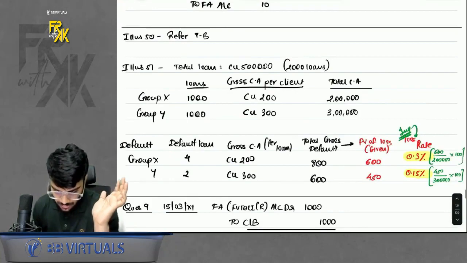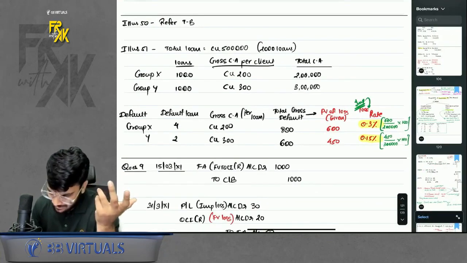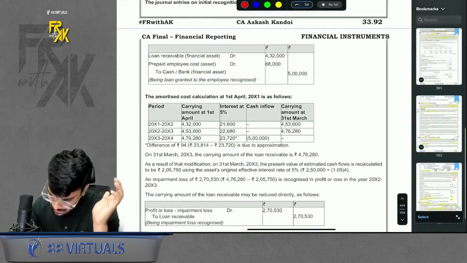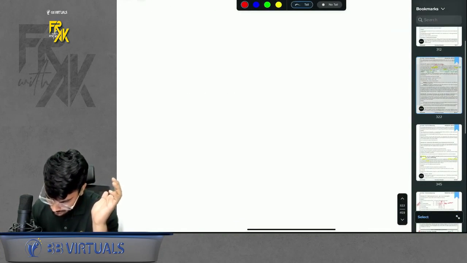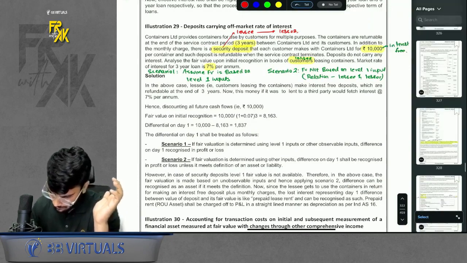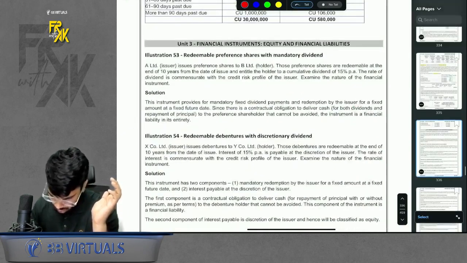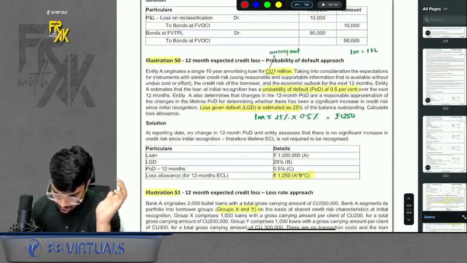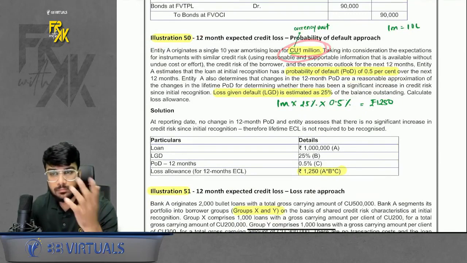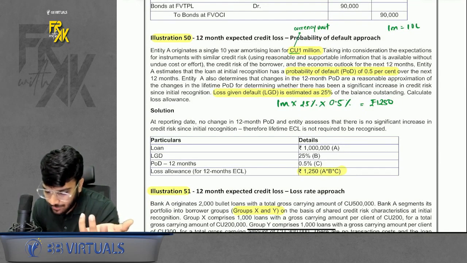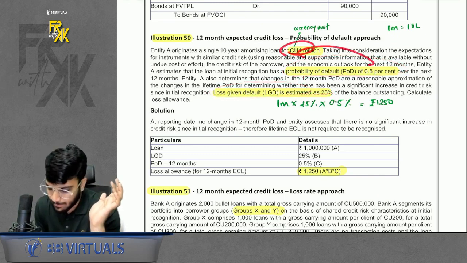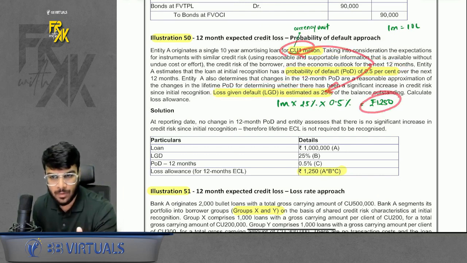Then we have certain questions on impairment as well. Those are fairly straightforward questions, to be very honest, but still I will help you go through them. Here it is, illustration number 50. Let's say this is a question of impairment. See, what does it have? We have the value of the financial asset, the probability of default, and also loss given default is given. Just multiply this 1 million by 0.5% by 25%, and you will get the amount of impairment loss.